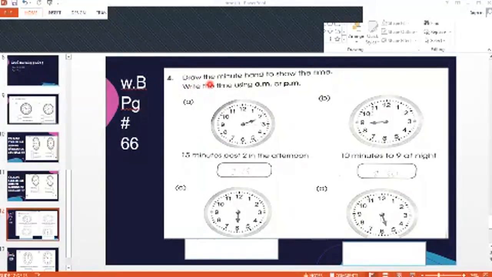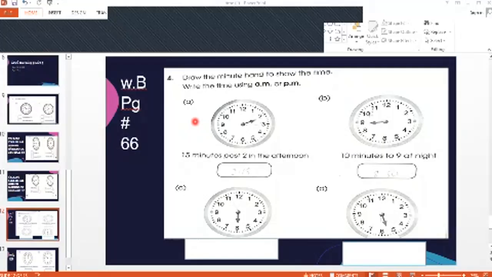Draw the minute hands to show the time. They are giving you actually 3 tasks. In this question, you are going to complete 3 tasks. One is that you will read the time and you will draw the minute hand. Secondly, you will mention your time in the numbers, and then you will mention AM and PM as well. So this task will not be difficult for those kids who are very clear about this concept, but the students who are a bit confused, this is the time to check their concept.